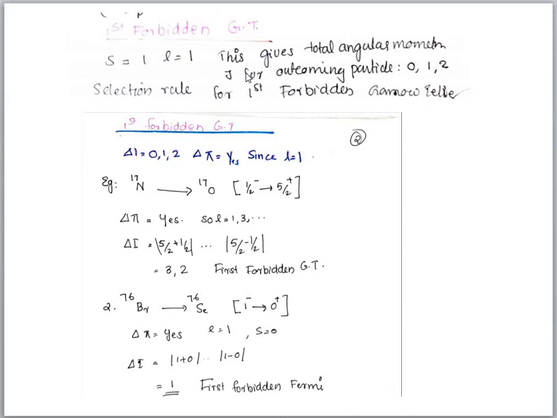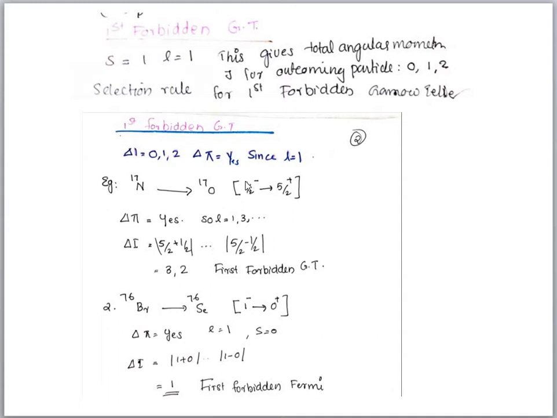This gives the total angular momentum J from L plus S, that is 1 plus 1 is 2, 1 minus 1 is 0, so 0, 1, 2. Okay, the selection rule for first forbidden transition is delta J equal to 0, 1, 2, and there is a change in parity because L is equal to 1. For example, for first forbidden, suppose N17 to O17, this is the type of question that is frequently asked in your examinations.